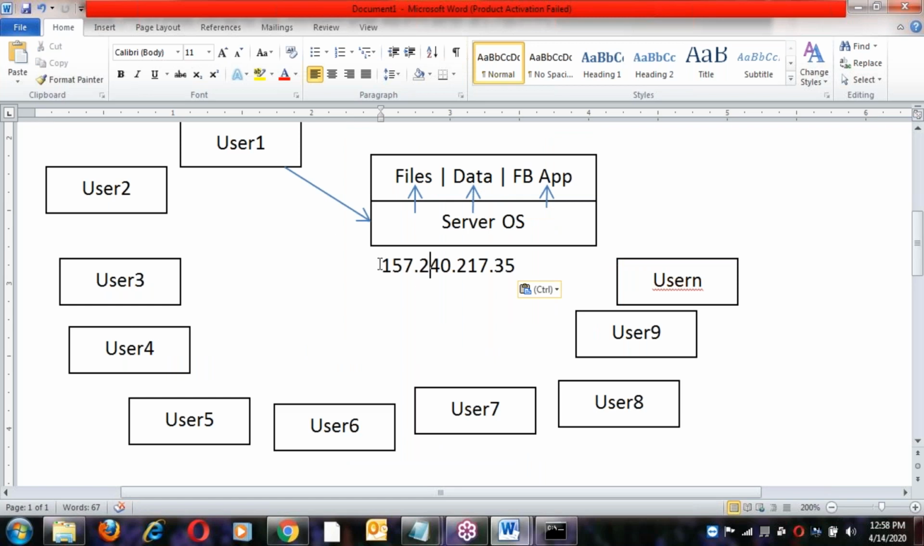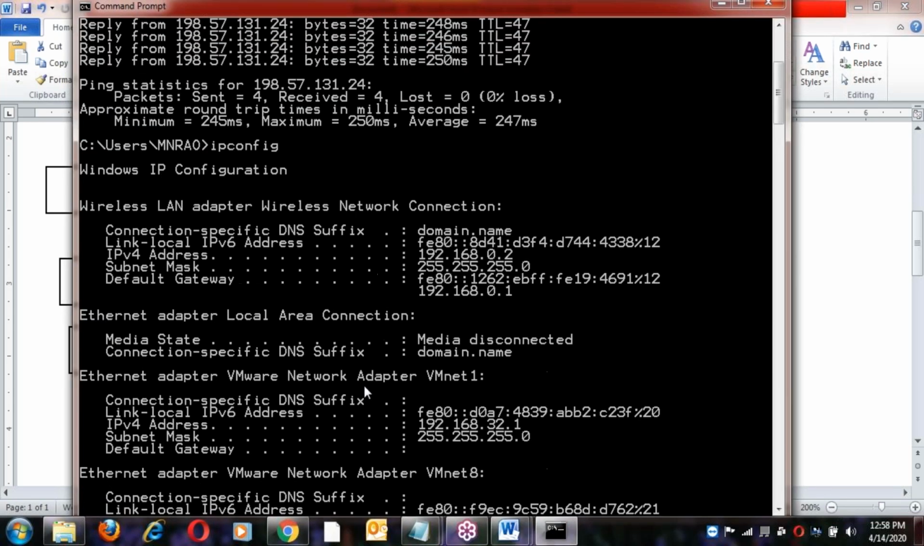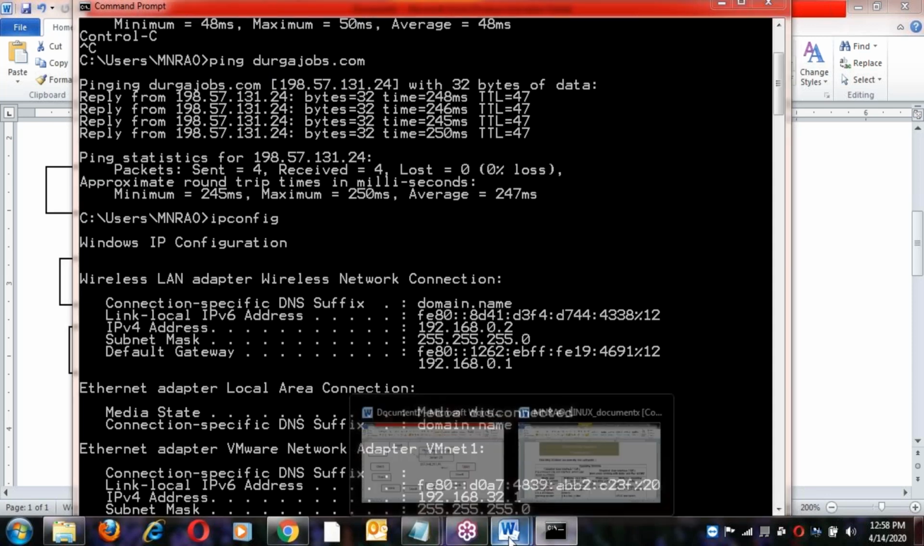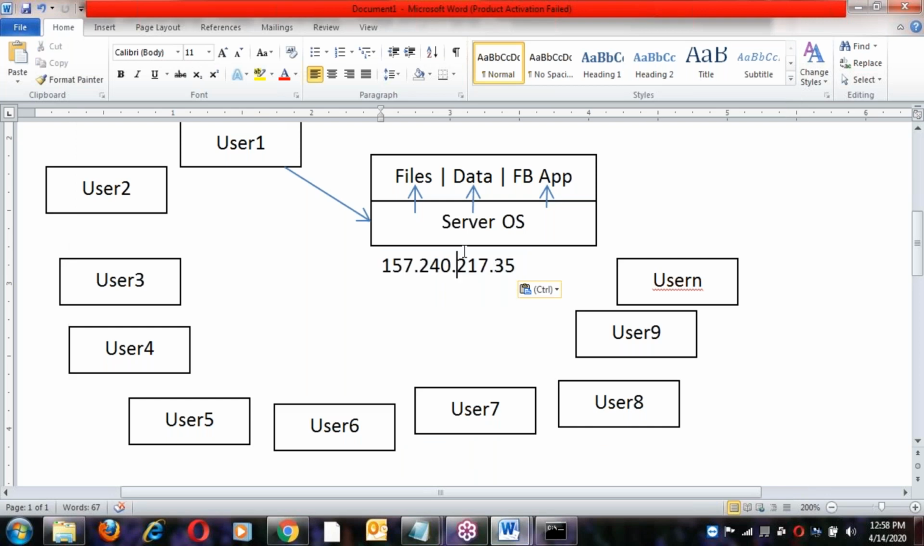So user one, using the IP address, connects to this OS. This OS is configured with this IP address. Here this is the Facebook IP address. Facebook is running on a Linux base, and that Linux server has this IP address. Likewise, durgajobs.com is also running on a Linux server, and that is its server IP address. So the name is converted into an IP address and connects to the server.